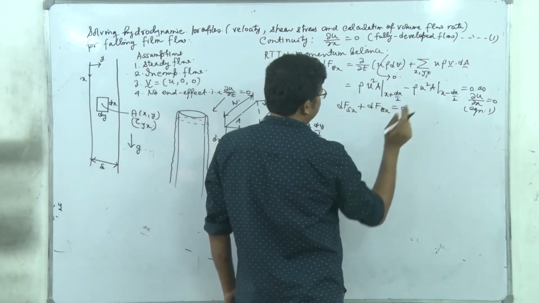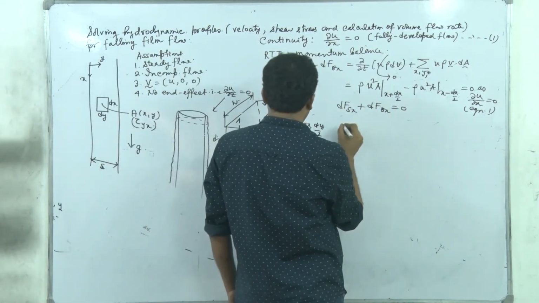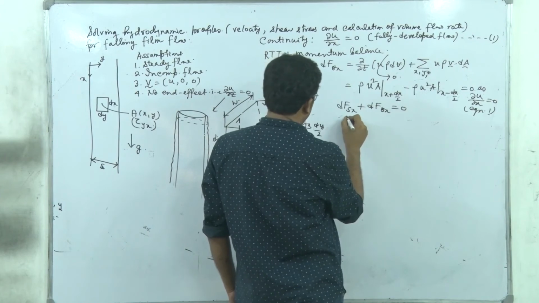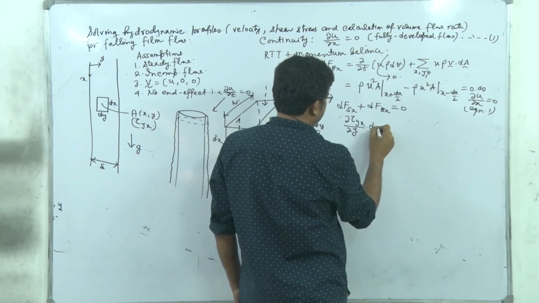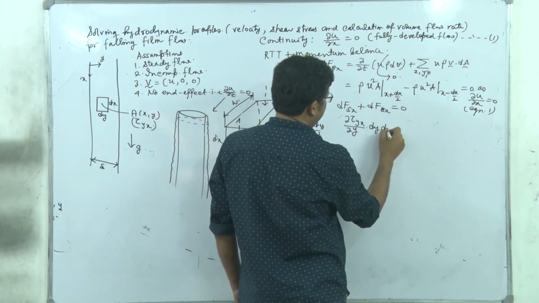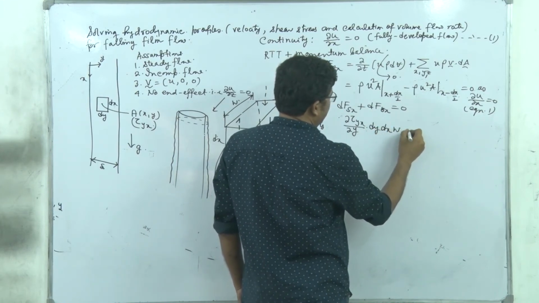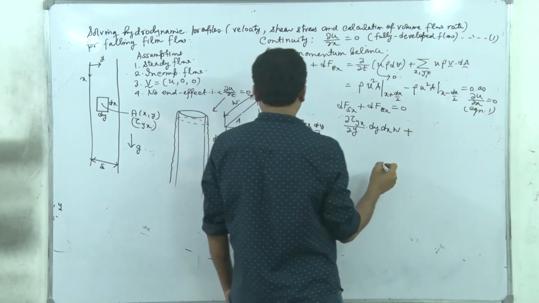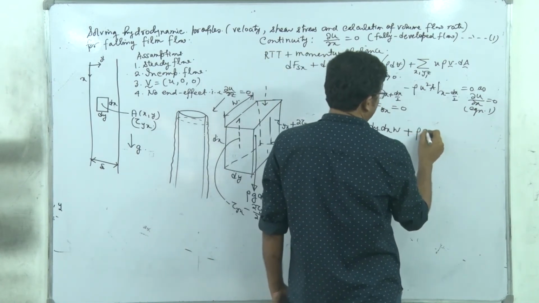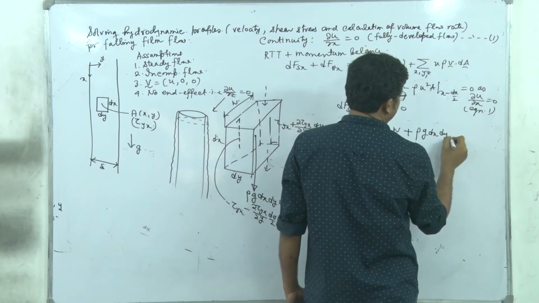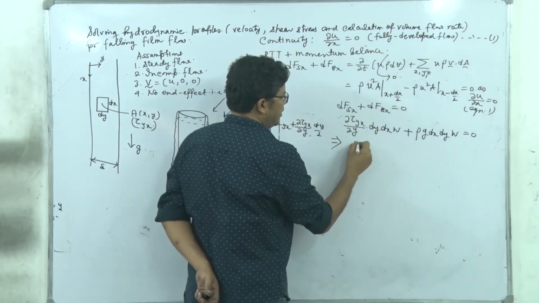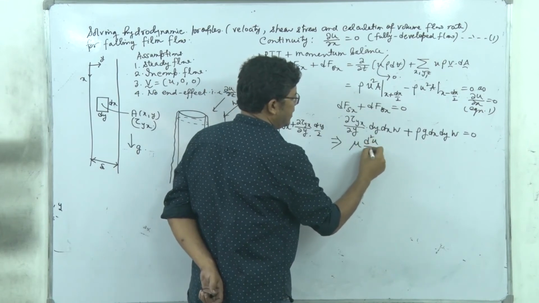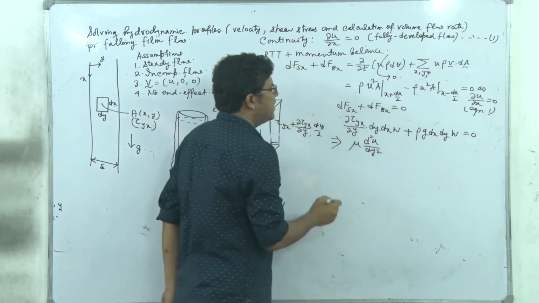So dFsx plus dFbx equal to 0, and we have this del tau yx del y into dy into dx into w plus this rho g dx dy into w equal to 0. So applying this Newton's law, mu into d square u dy square. Why are we changing to total derivative?